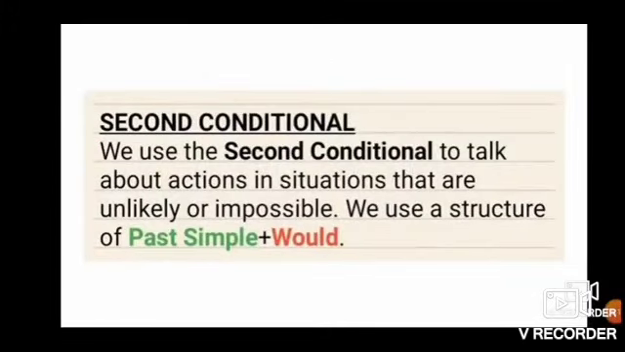Moving further, this is the second conditional clause. We use the second conditional clause to talk about actions in situations that are unlikely or impossible. We use a structure of simple past plus would. So what is the rule here, children? Simple past is used, meaning in the if clause the verbs will be in V2 form, and in the main clause we use would.